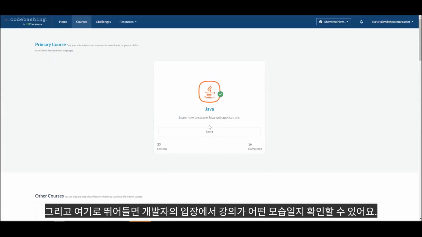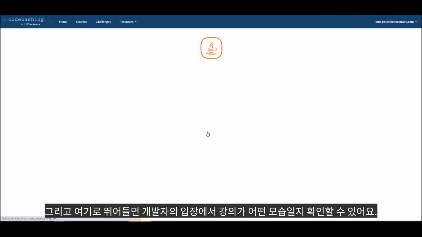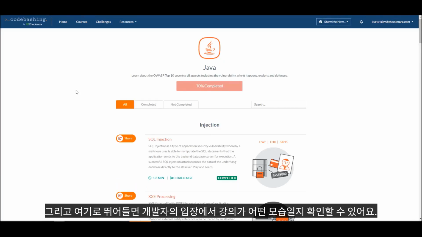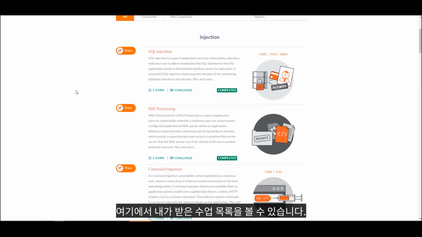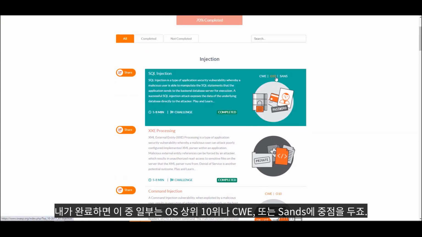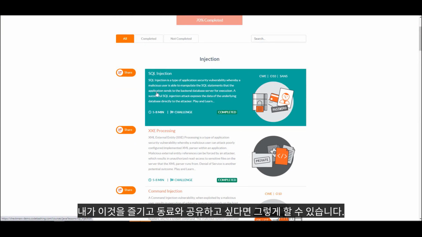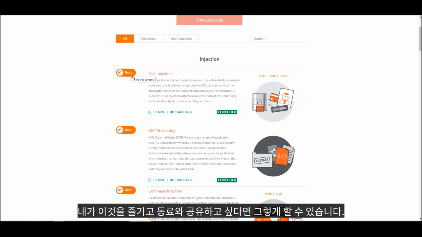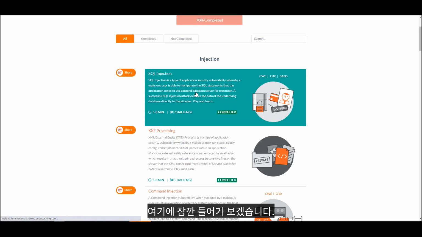And then if I jump in here, we'll briefly go through a lesson and what it would look like for a developer. You'll see the list of lessons that I have here, if I've completed them. Some of these are focused on OWASP Top 10 or CWE or SANS. If I enjoyed this and I wanted to share it with a colleague, I could do that. But let's briefly go in here real quick.